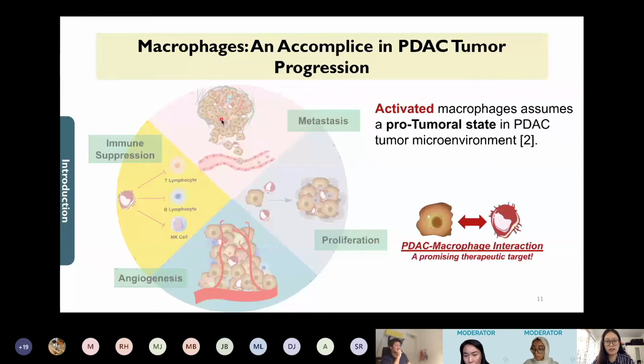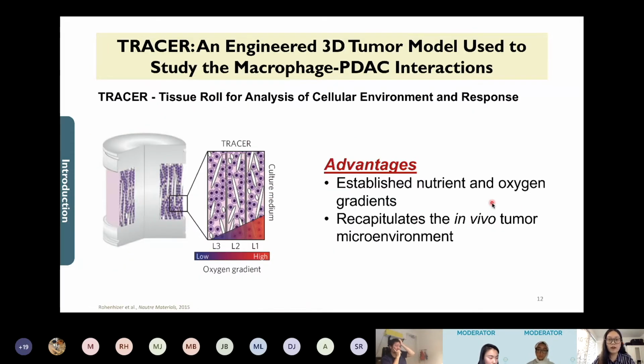This is exactly the reason that we want to construct a co-culture system between the PDAC tumor cells and the macrophages, to identify the interactions that we can use to reverse the effects of the macrophages. Now, the McGuigan lab has developed a 3D tumor model called tracer that has successfully established the nutrient and oxygen gradient while also recapitulating the in vivo tumor microenvironment.